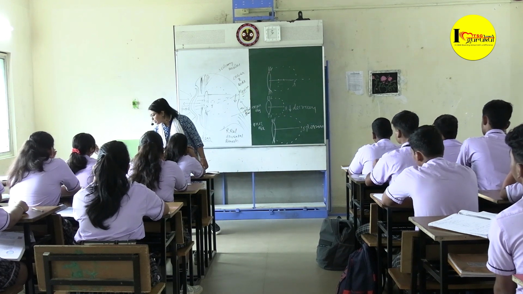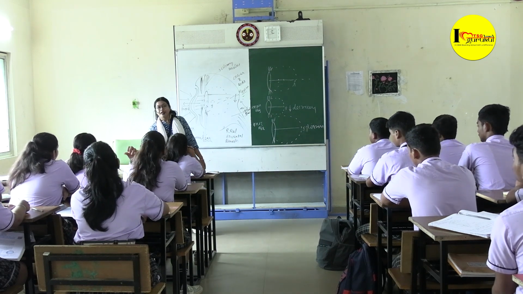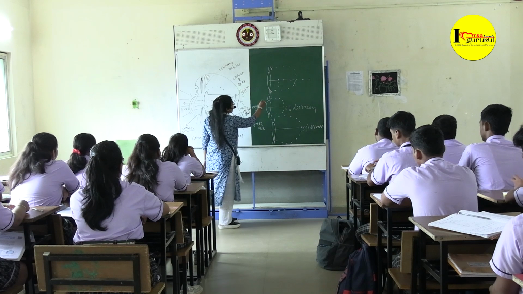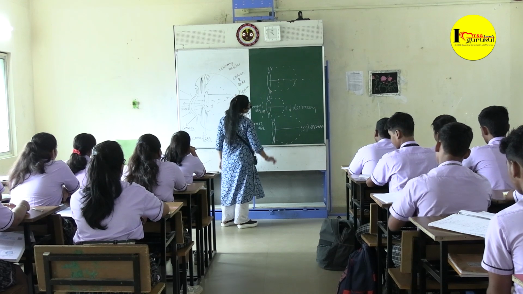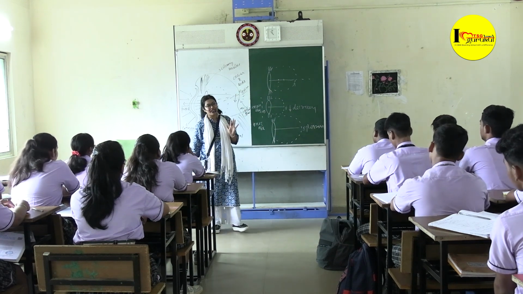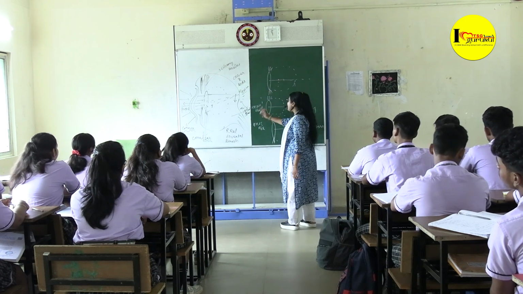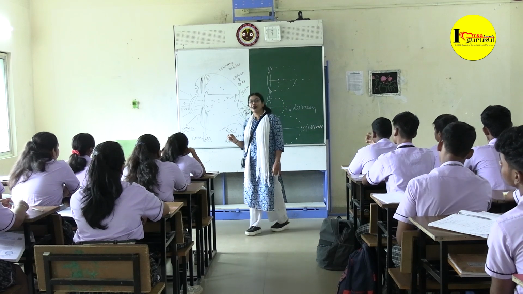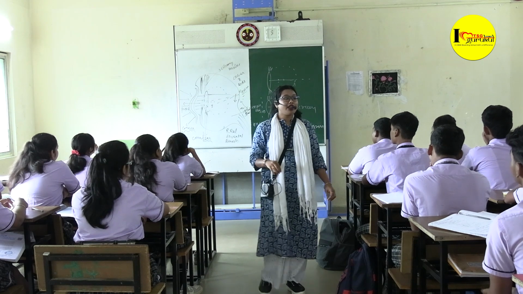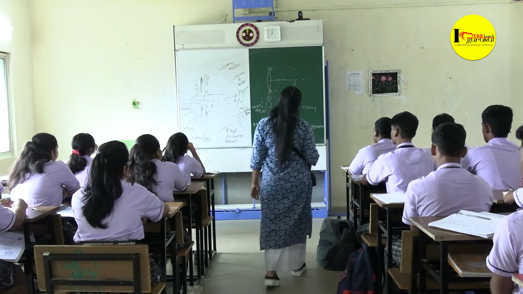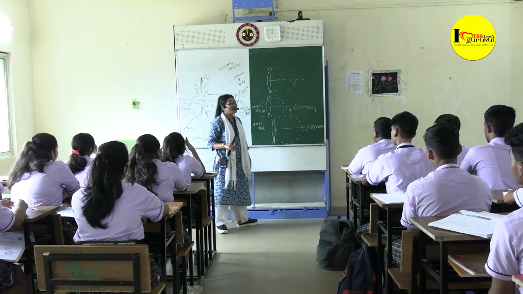What is the near point and far point of our eye? What is the near point of a normal human eye? 25 cm. That means at a distance of 25 cm from the eye, we are able to observe anything clearly. If it comes to 24 or 26 or less than 25, what will happen? Can we see the things clearly? We will observe the images as blurred. Why is it being blurred here?